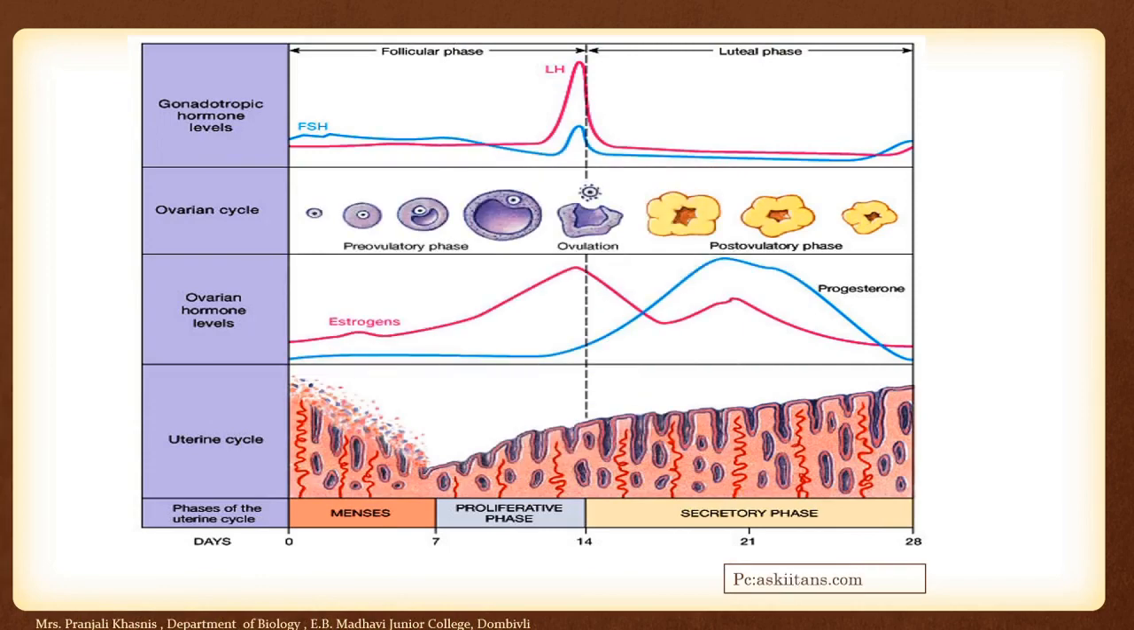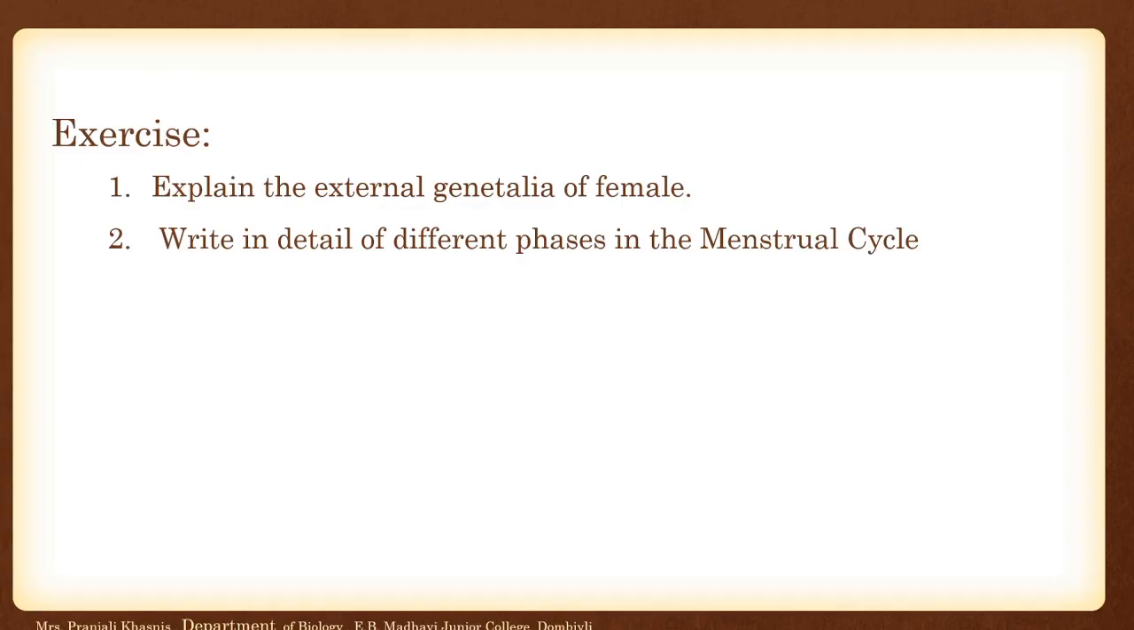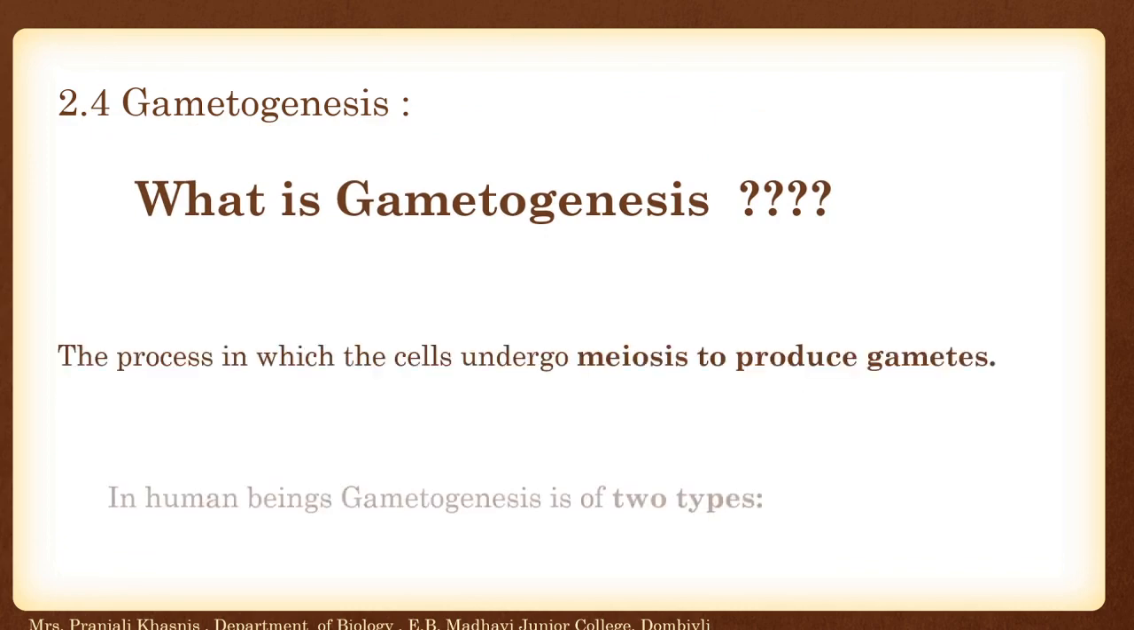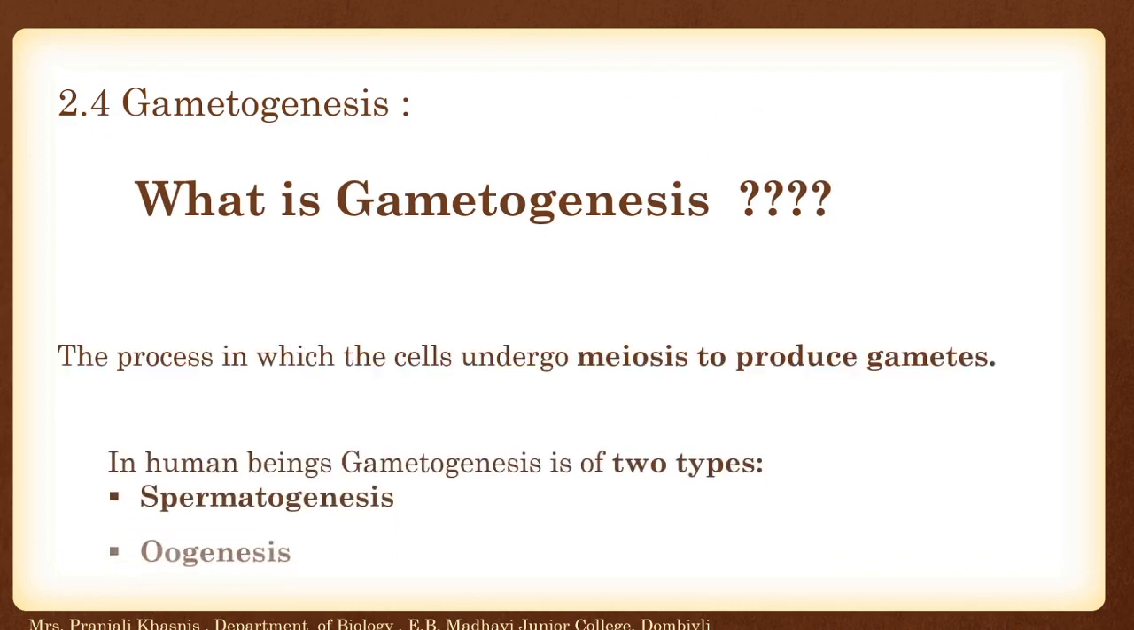So, we have seen the different phases of the menstrual cycle: menses, proliferative phase, ovulation, and secretory phase. Then we have discussed the exercise. Our next topic is gametogenesis. Gametogenesis is the process in which the cell undergoes meiosis to produce gametes.